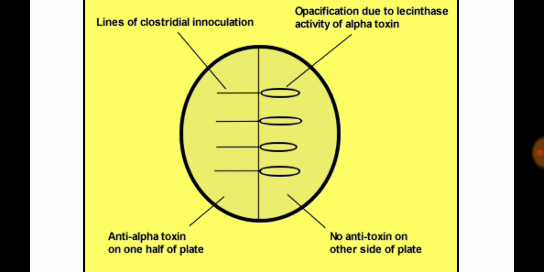and half has no anti-toxin on the other side. It means they have antibody against the alpha toxin. So half the part has antibody.